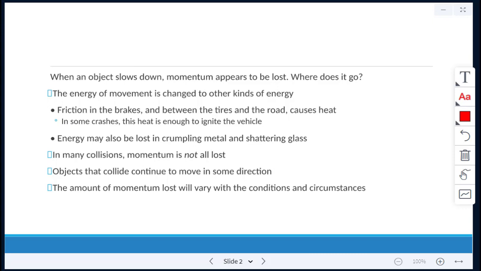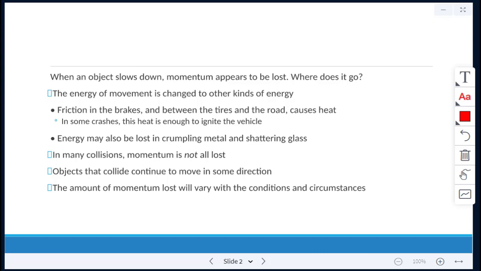For example, friction in the brakes and the friction between the tires and the road causes heat. In some crashes, that is sometimes enough heat to even ignite the vehicle. Energy will also be lost in crumpling metal and shattering glass.